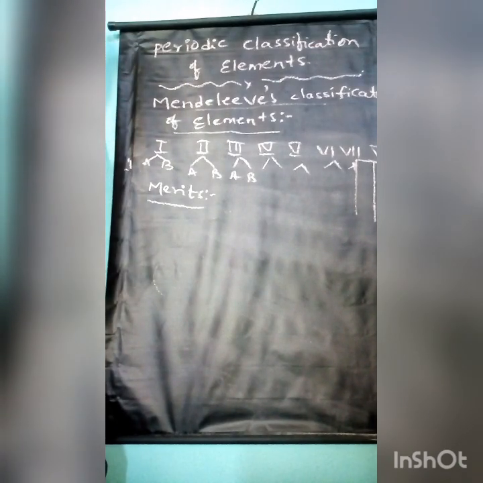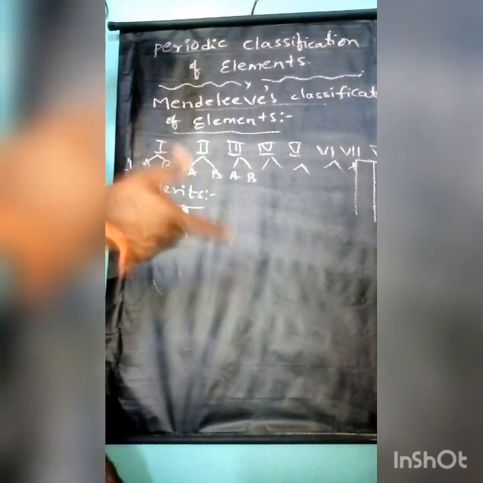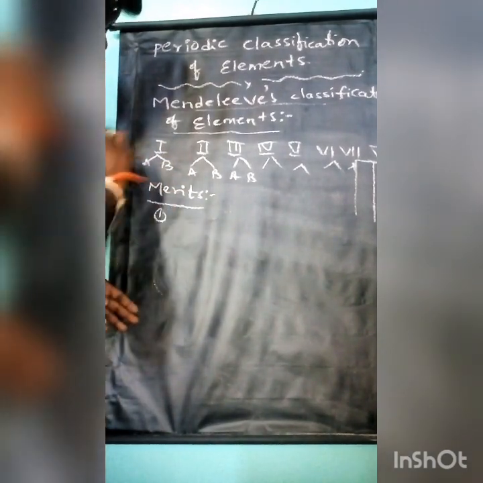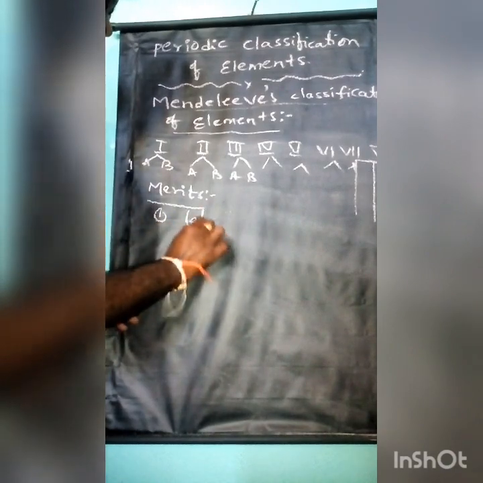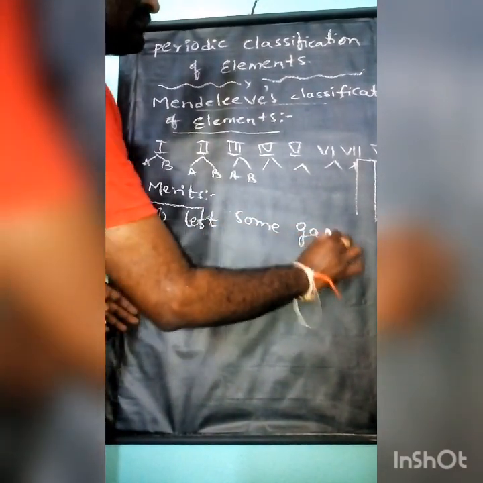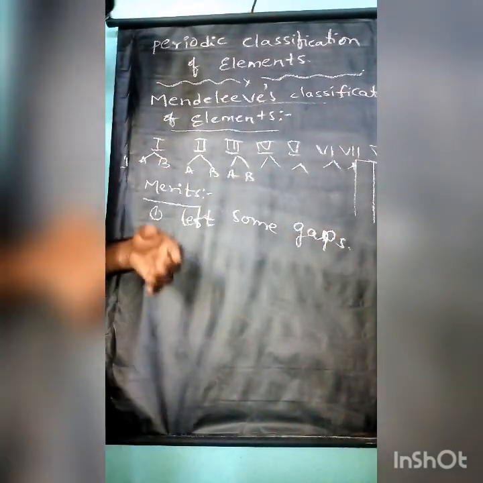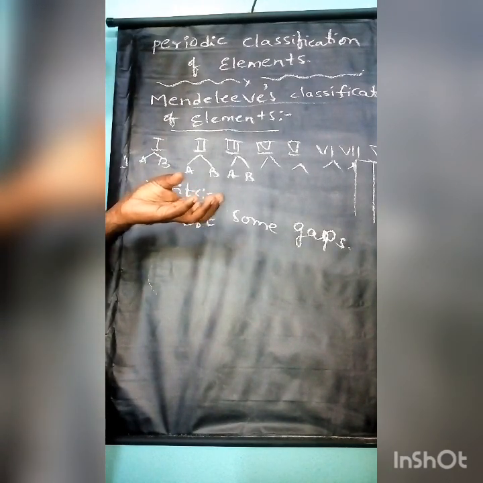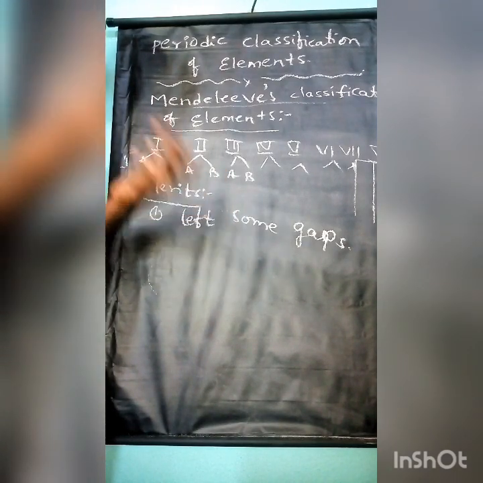And he left some gaps. That is a highlight of the periodic table. He left some gaps or spaces for undiscovered elements. He thought that some elements would be discovered in the future.